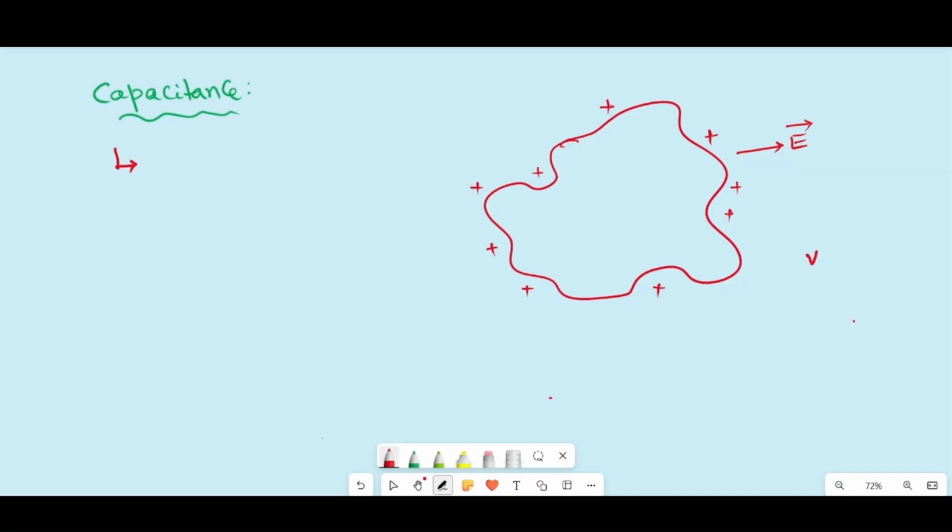So at any potential, you can supply charge to the conductor. That means at that potential, that conductor has the ability to hold that charge. After having charge, it produces an electric field. What is the effect of it? We'll discuss in this video only.